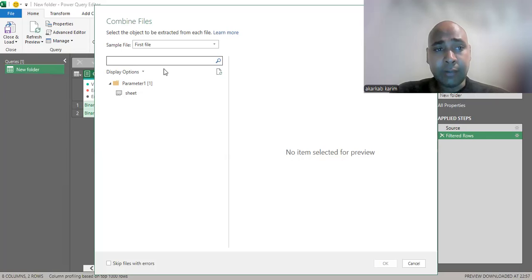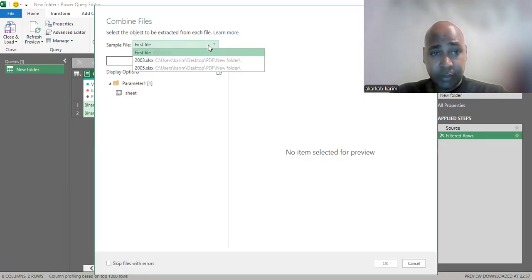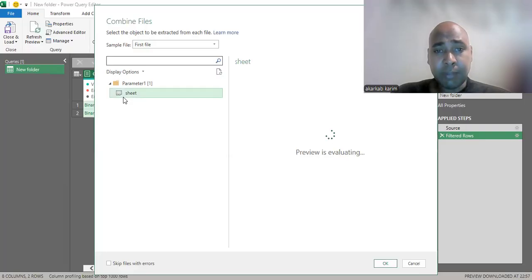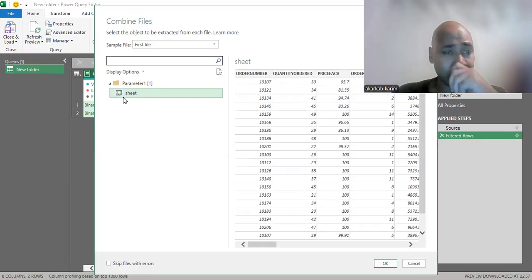This new window is opened. If we go here, we have just two files. By default, it always starts with the first file, which in my case is 2003.xl. This is my first file. When we go to this sheet, this file contains just one sheet, though maybe others have a lot of sheets.